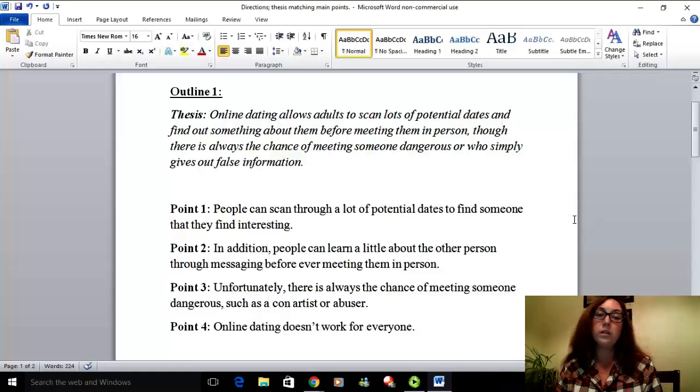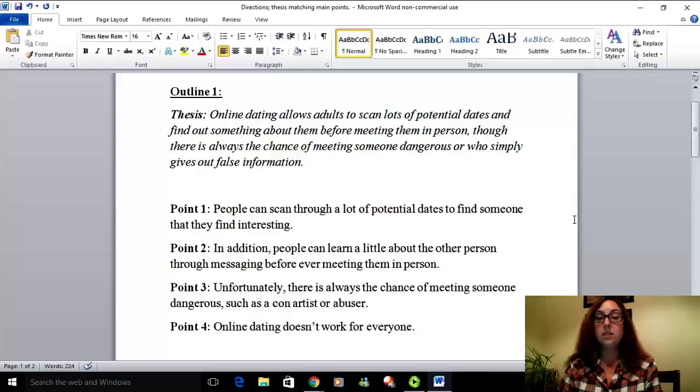So I just pulled one of the thesis statements from that example that I just used. This one says online dating allows adults to scan lots of potential dates and find out something about them before meeting them in person, though there's always the chance of meeting someone dangerous or who simply gives out false information. This is referred to as a listing thesis because it's literally listing the points that they're going to talk about.